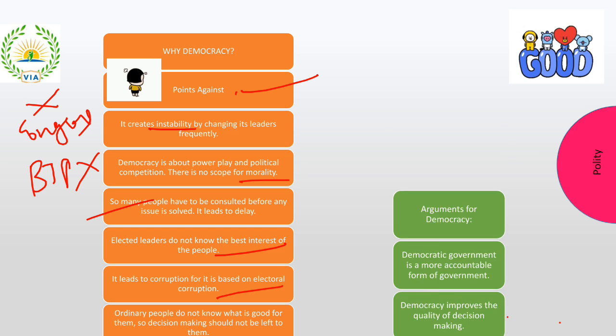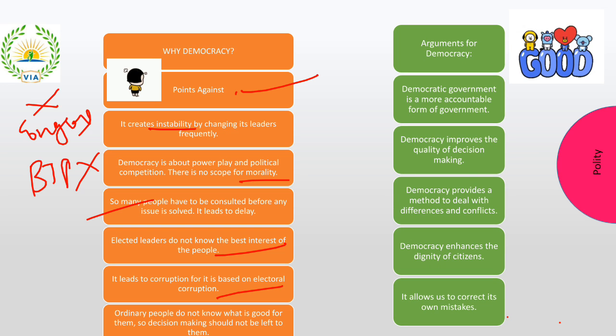So now what can be done, or what are the good things of democracy? We can't do anything about the drawbacks because this is going to go on, but there are certain good things. Still, many countries have come up with democracy. That means there is something good in democracy, right? So let us see what those good things about democracy are.